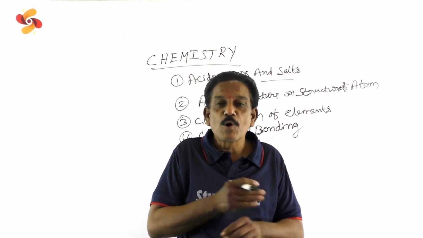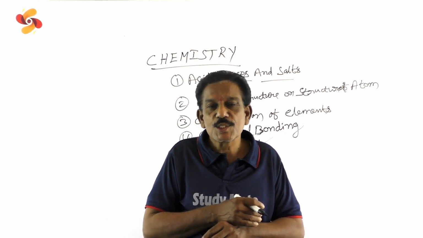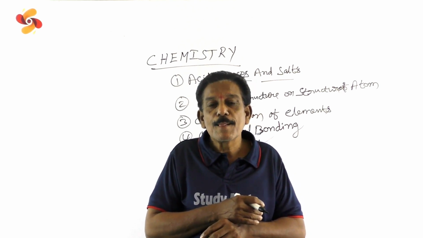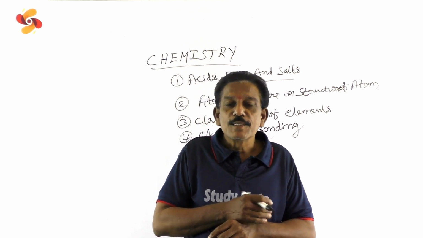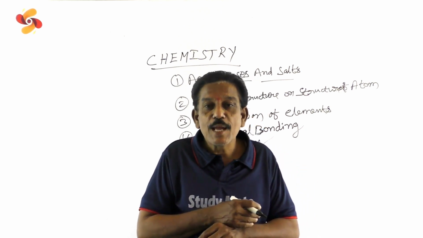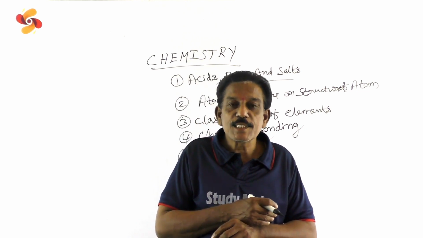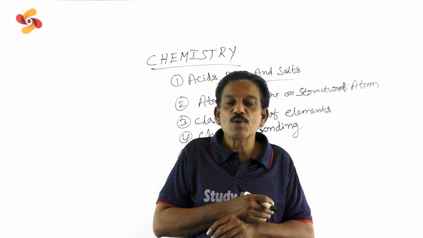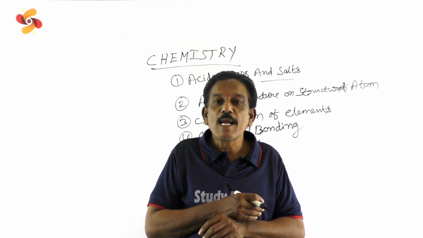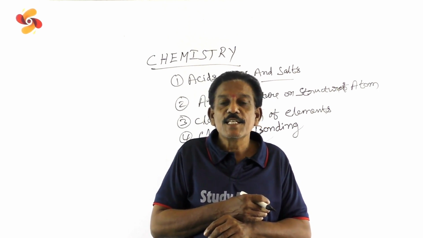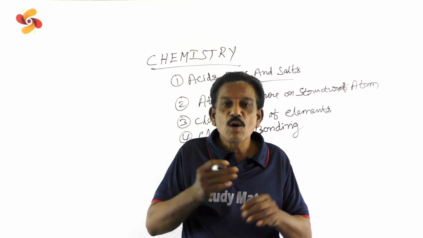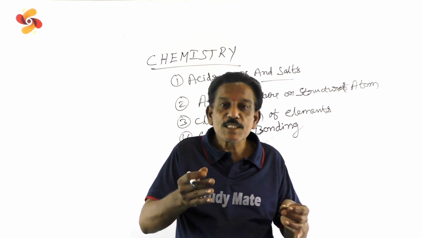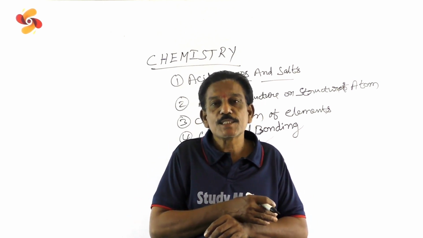For example, the important ore of aluminum is bauxite. Its chemical formula is Al2O3. For example, the important ore of magnesium is magnesite, MgCO3. Dolomite, CaCO3, MgCO3. Epsom salt, MgSO4.7H2O. Galena, PbS, lead sulfide. So, the ores of these elements will be asked in 1 mark and 2 marks questions.